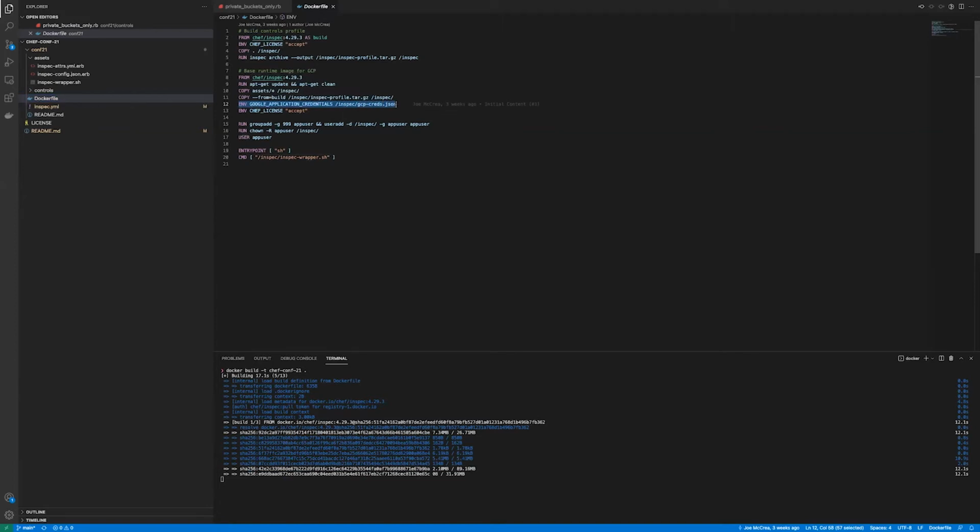It's going to pull in that profile along with some other credentials. It's going to set the environment variable to tell it this is where we expect the credentials to be. This is not baking it into the image or anything like it. This just sets it at runtime. This is where we're going to have the credentials, but I don't actually put in any credentials here. So we'll just let that run for a second. It built really fast when I was demoing this earlier, so of course it's taking its time this time.